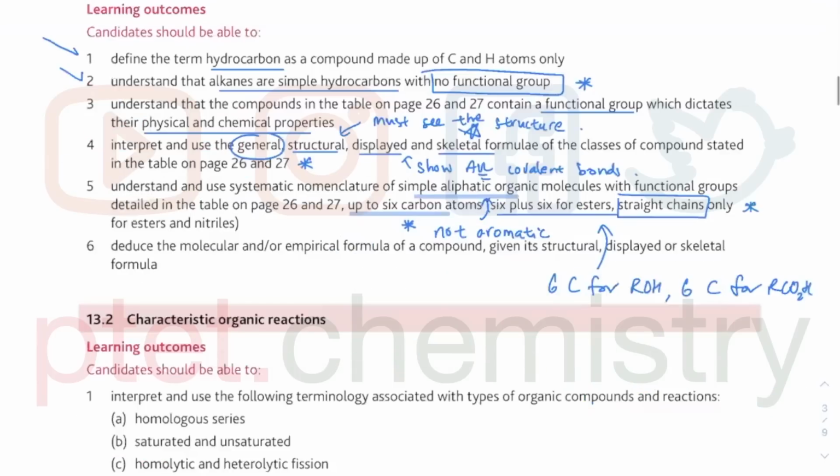Now, deduce the molecular and empirical formula. So obviously, count all the atoms, the actual number of atoms in one single molecule. If they show you one molecule, you just need to count everything and then simplify so that you get the simplest whole number ratio, which is the definition of empirical formula. So I'm just going to quickly go through this list here.